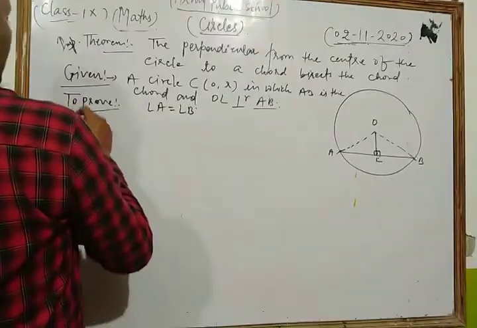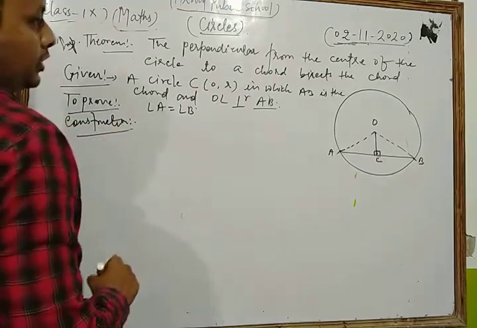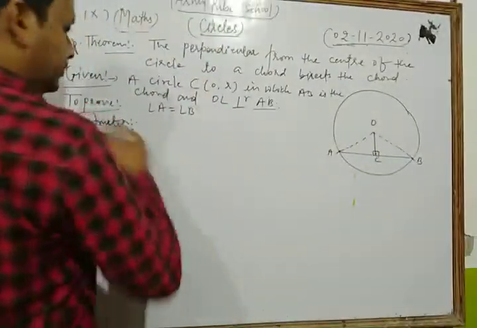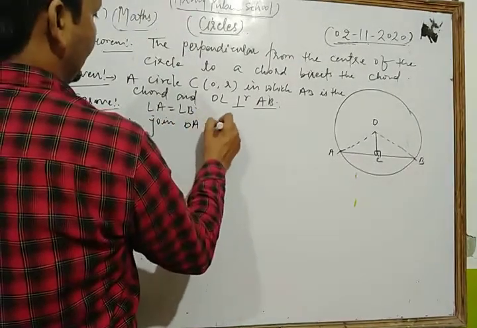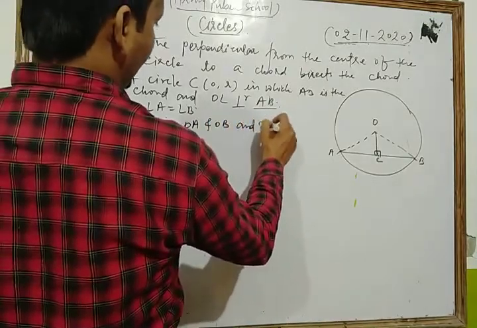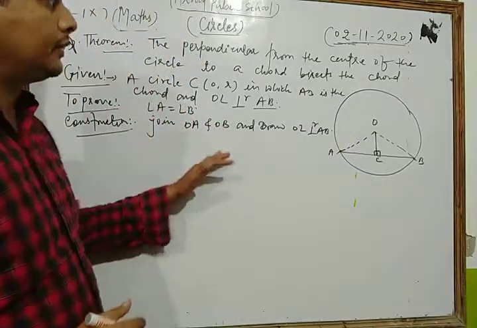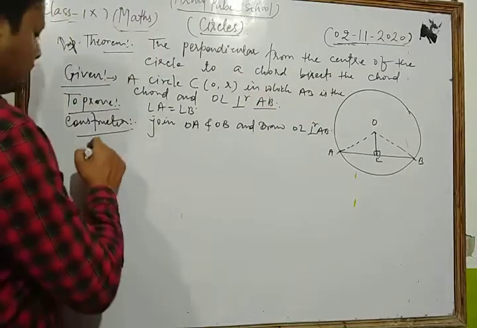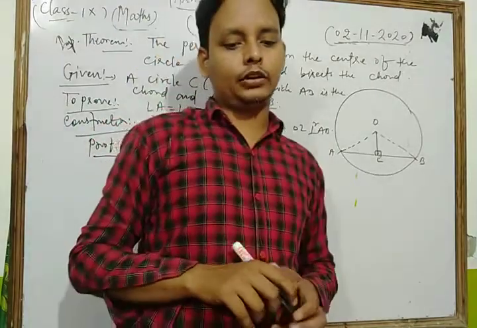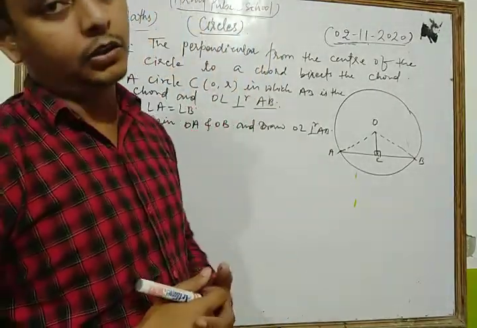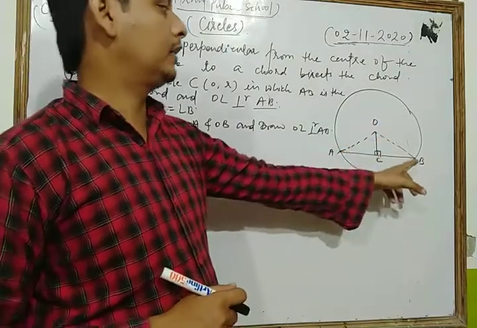Now we write the construction. What do we do in construction? We join OA and OB, and draw OL perpendicular to AB, which is given in our theorem. Now let's see, we write its proof. In proving that theorem, first of all we take triangles ALO and BLO.